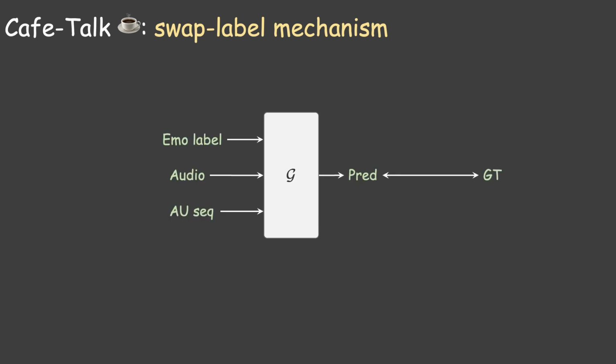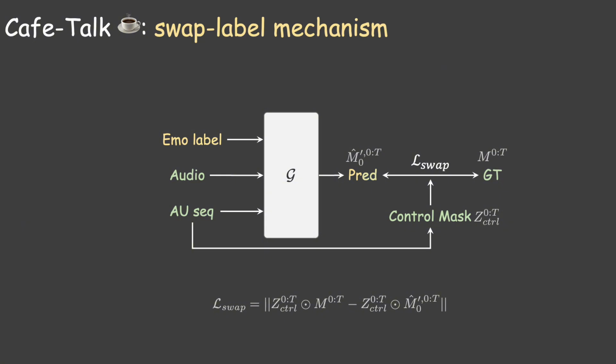To address the challenges outlined above, we propose a swap label training mechanism to decouple the provided coarse and fine-grained condition pairs, ensuring that fine-grained control takes precedence over coarse-grained conditions. Specifically, in Stage 2, the emotion label is randomly swapped to a conflicting one, prompting the model to generate predictions based on the swapped emotion label as it was trained to do in Stage 1. Simultaneously, a control mask derived from the AU sequence guides the model, ensuring that the predicted animation remains as close as possible to the ground truth within fine-grained controlled intervals. Through training, the swap label mechanism progressively enhances the model's fine-grained control capabilities.